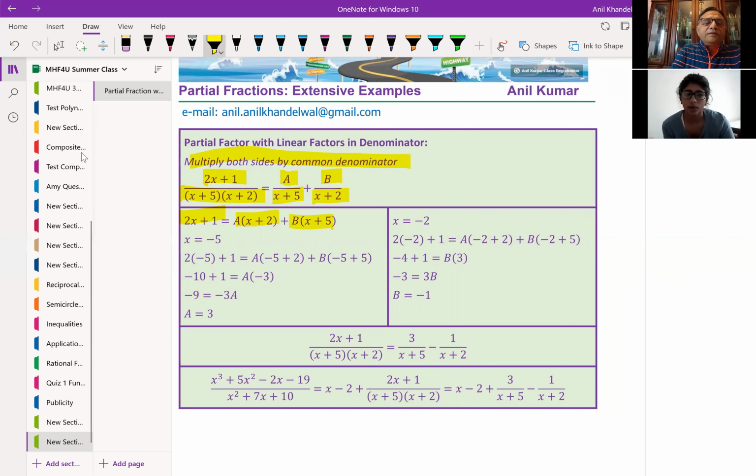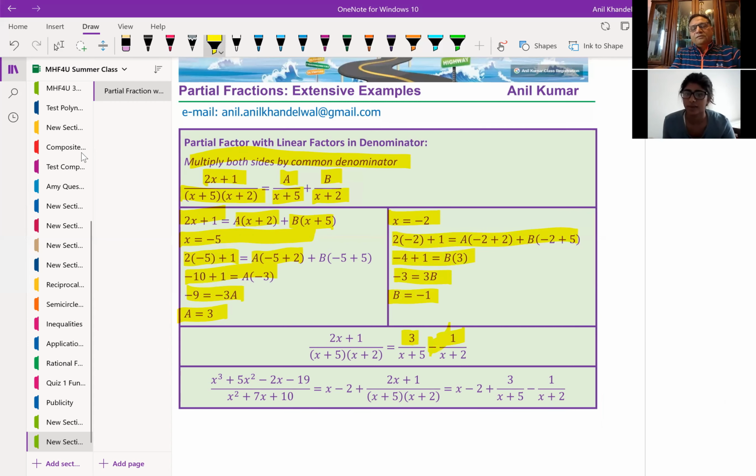Then we make one of the factors 0, so you let x equal minus 5 to find a, substitute it in and you get a as 3. And then to find b, you let x equal minus 2. You substitute it into all the parts where you see x, and you get b as minus 1.